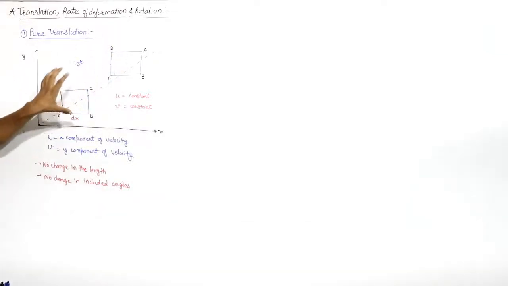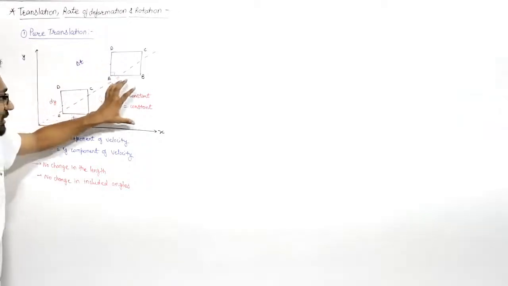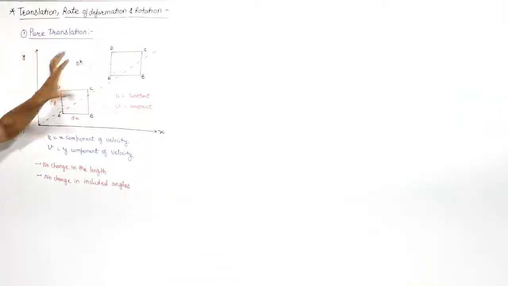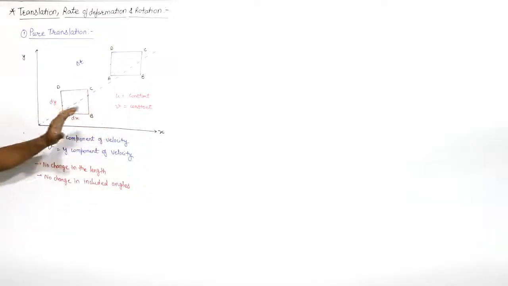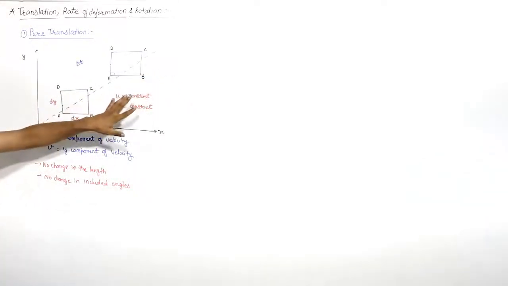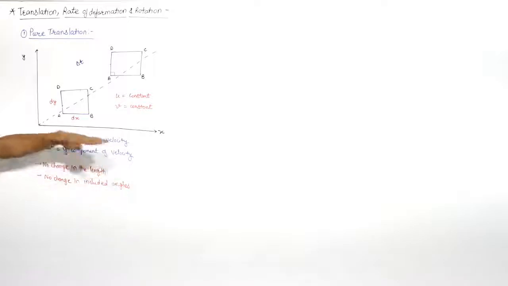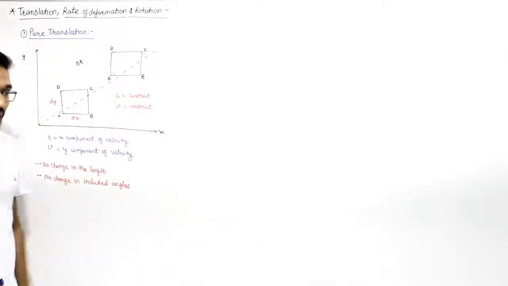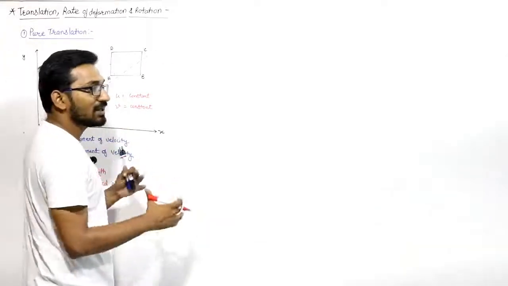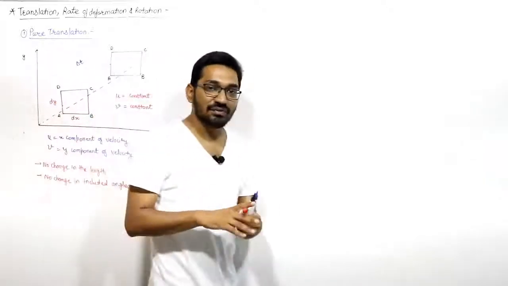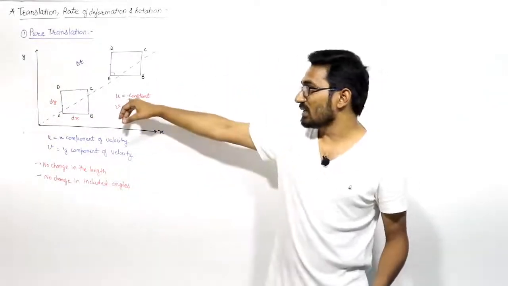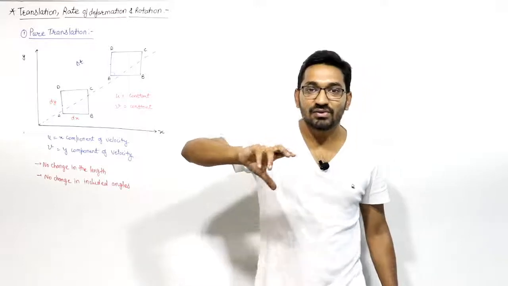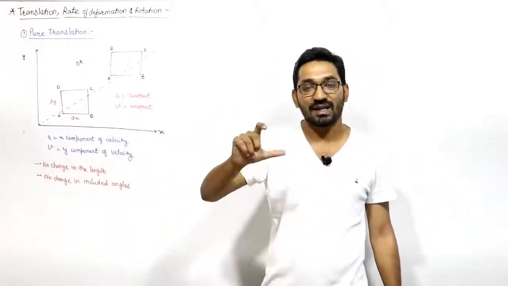If this fluid particle is going from this point to this point, this will include the motion in the x direction and motion in the y direction. So we can say that if the flow velocity is constant, there should not be any increase or decrease of the flow velocities. If the flow velocities are not a function of x and y, right? We can say u, that is the x component of velocity, is not changing with space, that is it is not a function of x and y, right?